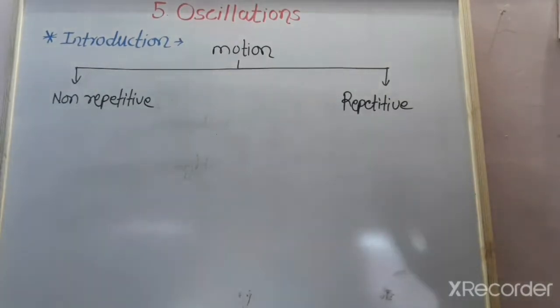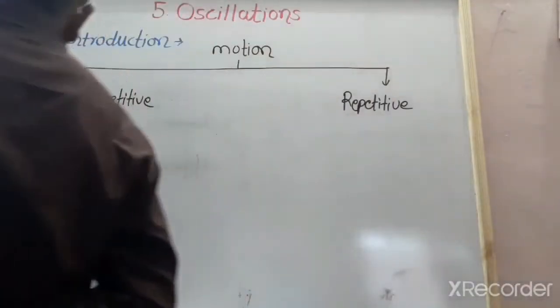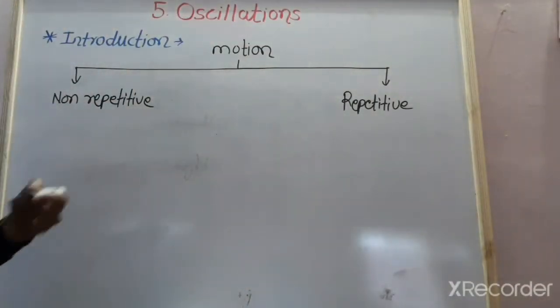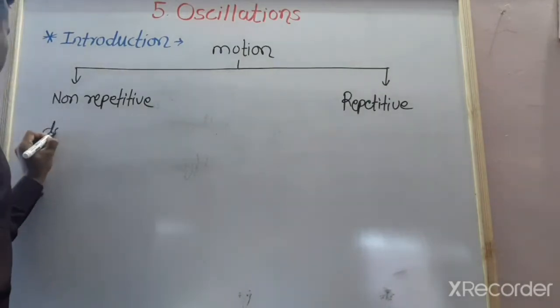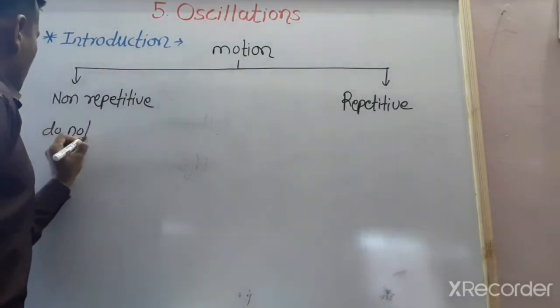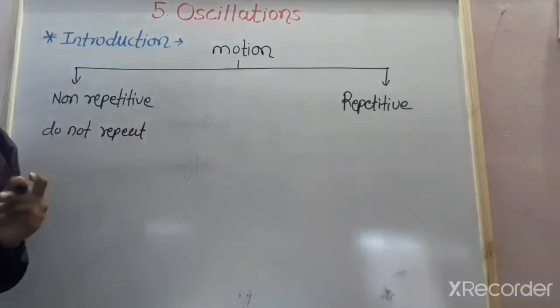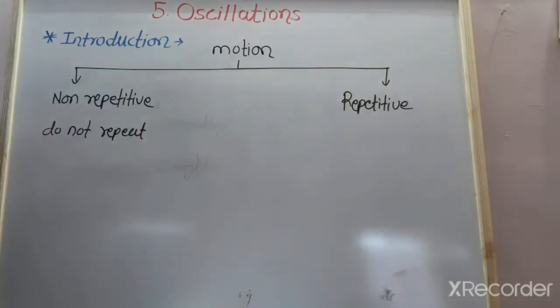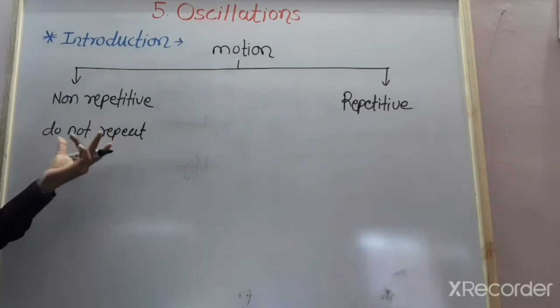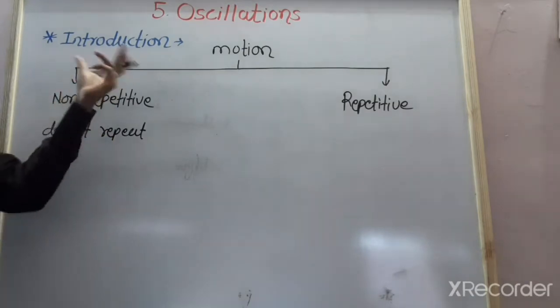Non-repetitive, the motion in which they do not repeat itself. It means that its path cannot be repeated. Such a motion is called as a non-repetitive motion.